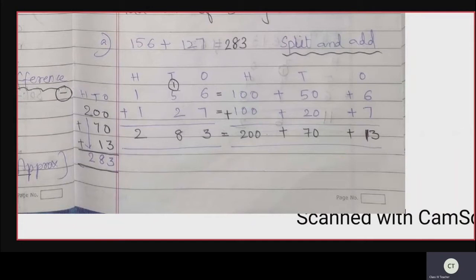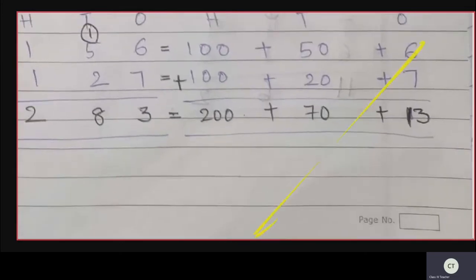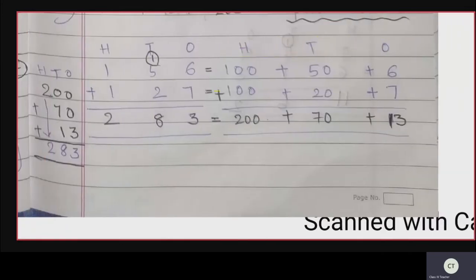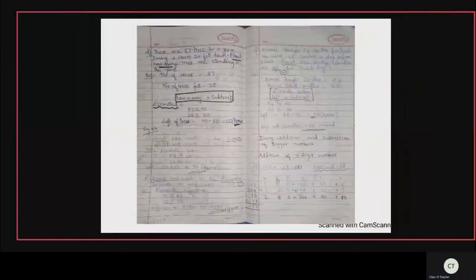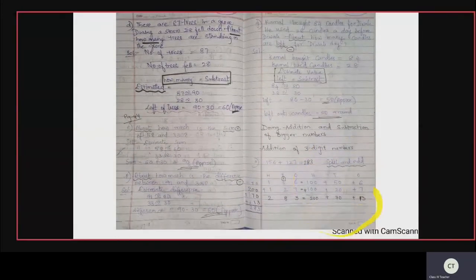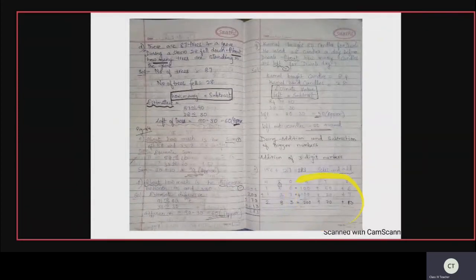What is the one more method? Split and add. You can split and add. So first number is 156. 156 I'll expand it to the form of hundreds, tens and ones. So what is the expansion form of 156? 100 plus 50 plus 6.